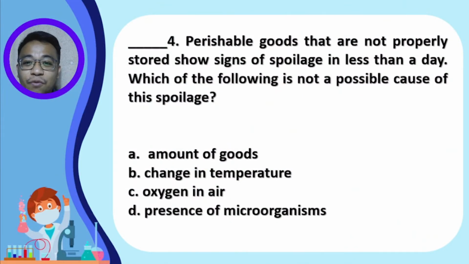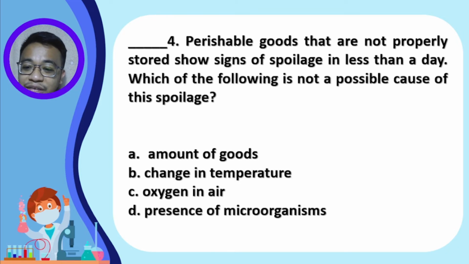Now for question number 4, perishable goods that are not properly stored show signs of spoilage in less than a day. Now, which of the following is not a possible cause of this spoilage? Letter A, the amount of goods. Letter B, change in temperature. Letter C, oxygen in air. Or letter D, the presence of microorganisms. So what is the answer?